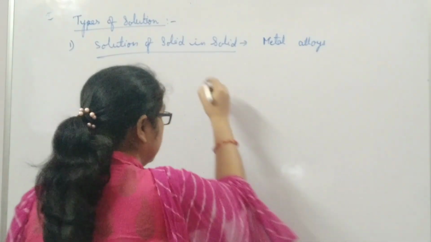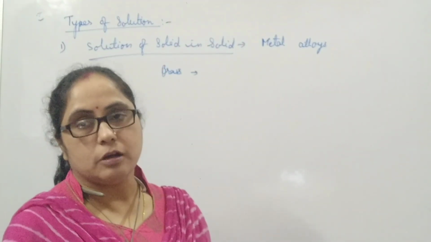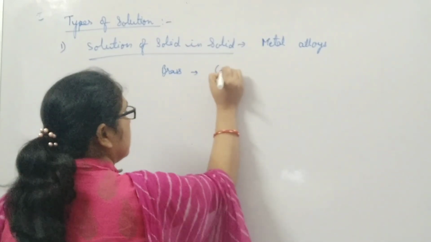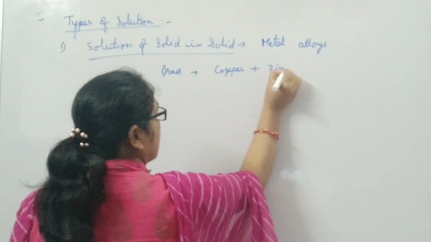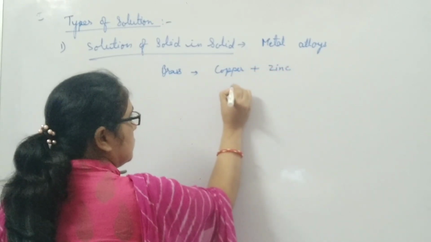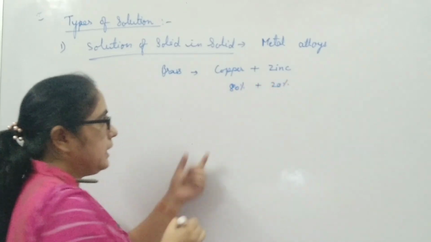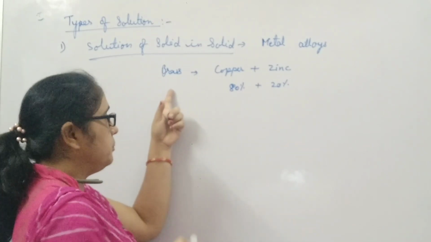For example, brass. This is a mixture of two metals, copper and zinc. When 80% of copper is mixed with 20% of zinc, it forms brass.